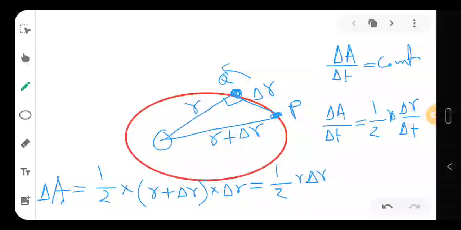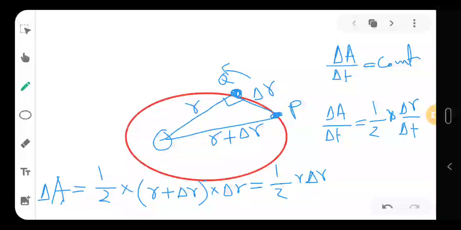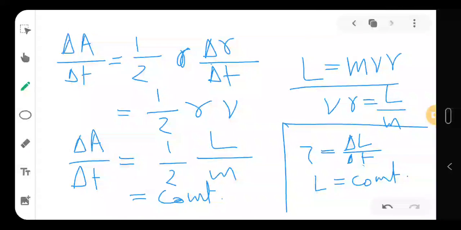Now you can ask me, sir, because we have taken here so many considerations, that my delta r is very small, and I have used a formula which is valid for the circle. So this is a simplified form of the proof. There are advanced methods, but that requires complexity, so I'm not going into that. This method is adequate for this standard. So this was the second law of Kepler, okay, and the third law. Now we are coming to the third law.